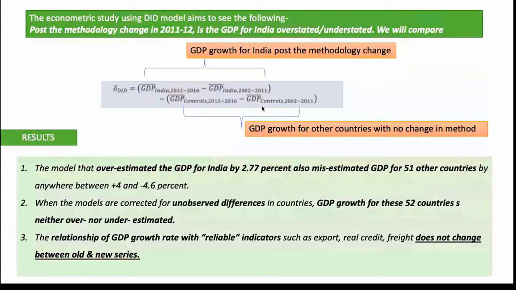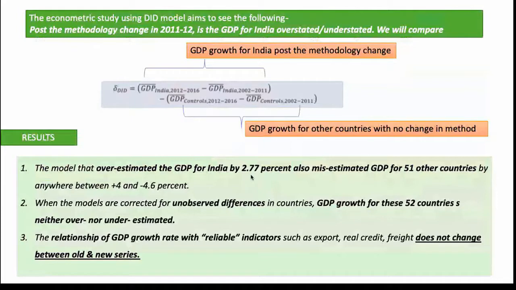Without going into the math of it, I'll just move to the results, and the results clearly state that this particular model overestimated India's GDP by 2.77%. In very simple terms, what this means is that had there been no methodological change, the entire GDP of India would have been 2.77% lesser.